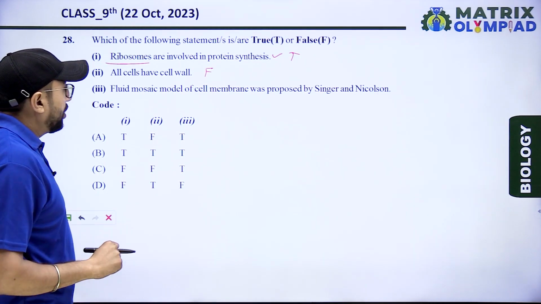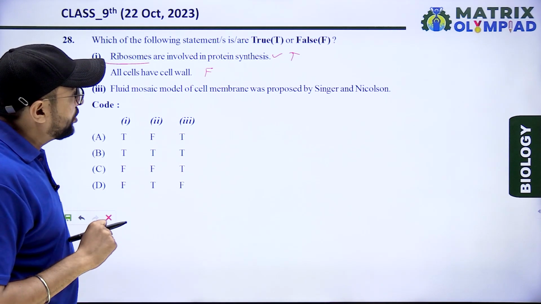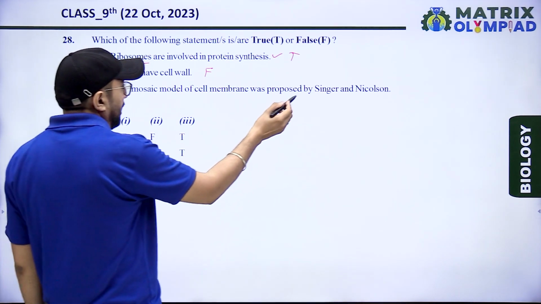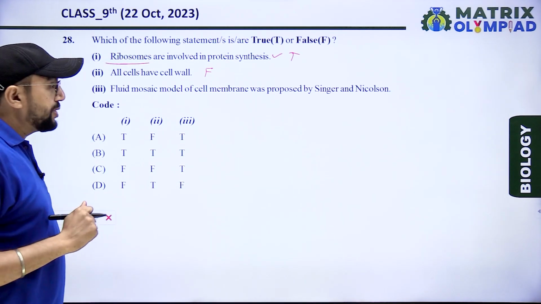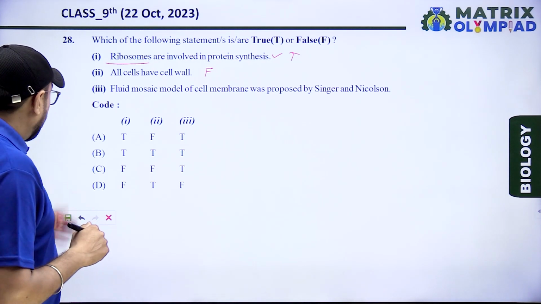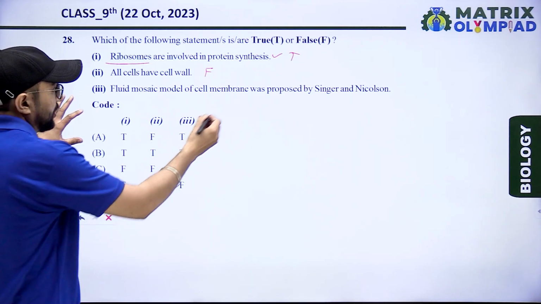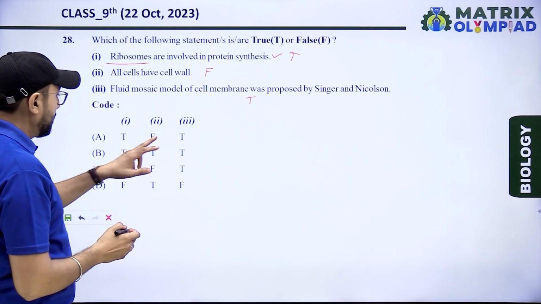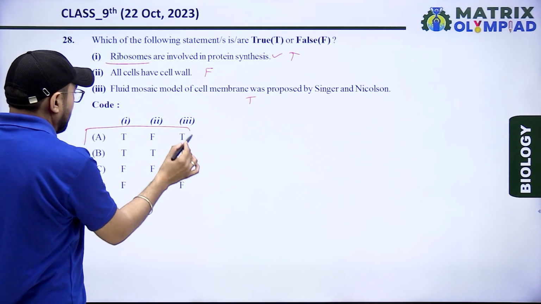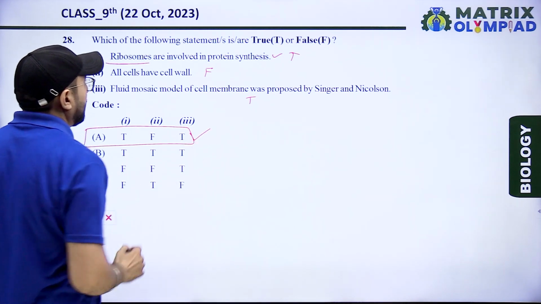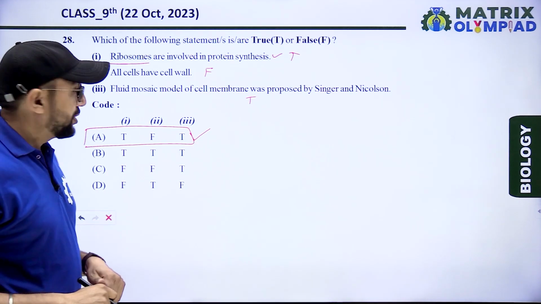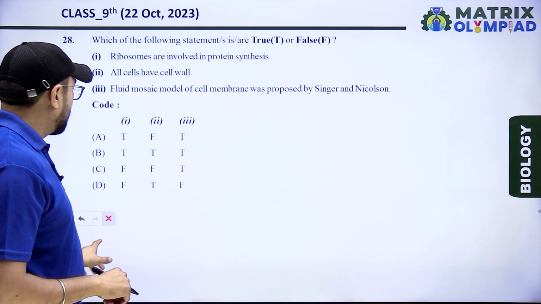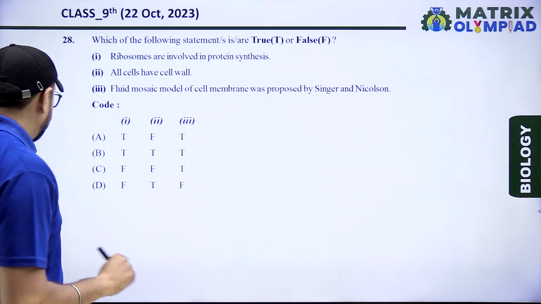The fluid mosaic model of the cell membrane was proposed by Singer and Nicolson. That is right, the Singer-Nicolson model, the fluid mosaic model. According to the options, true, false, true. Option A is the right option for this statement question. Statement 1 true, second false, third true. Option A is the right answer.